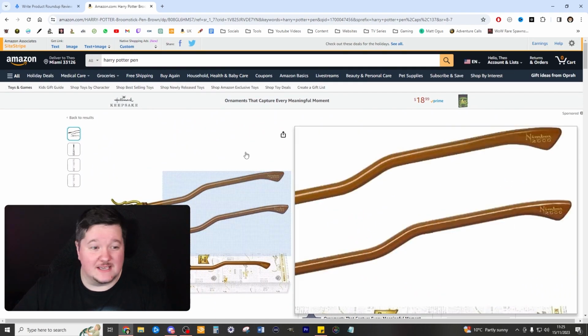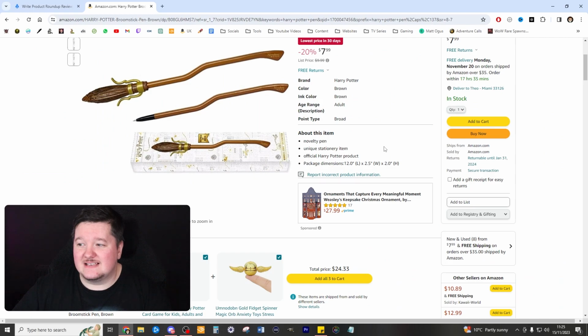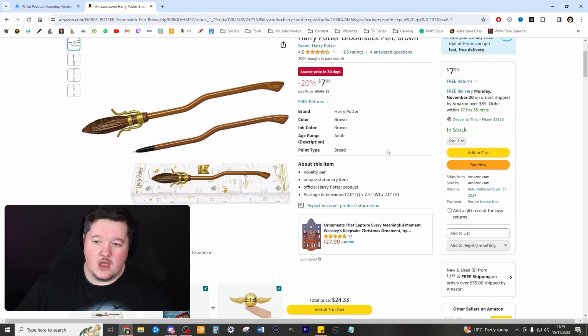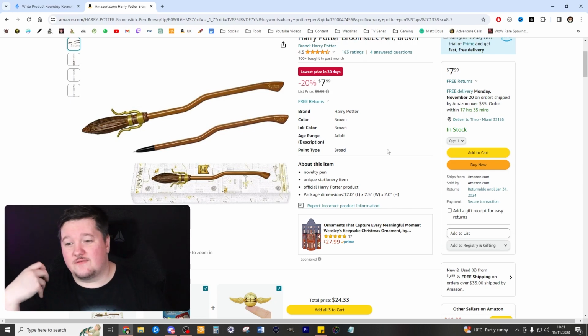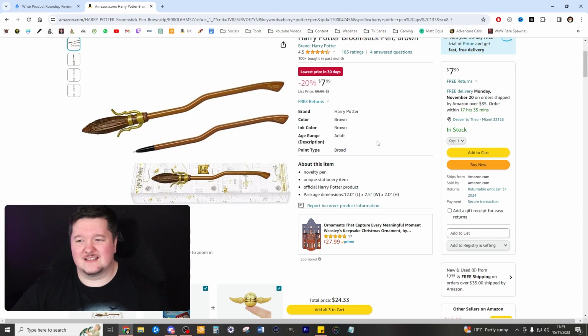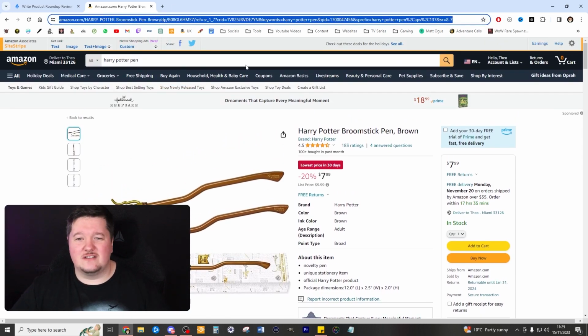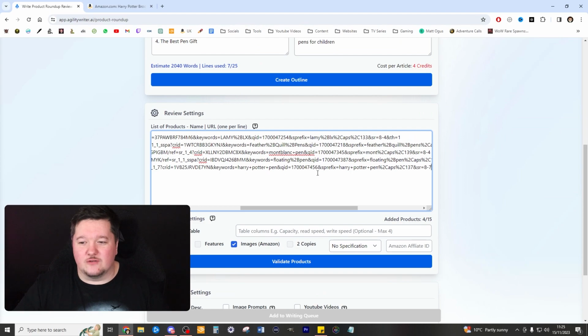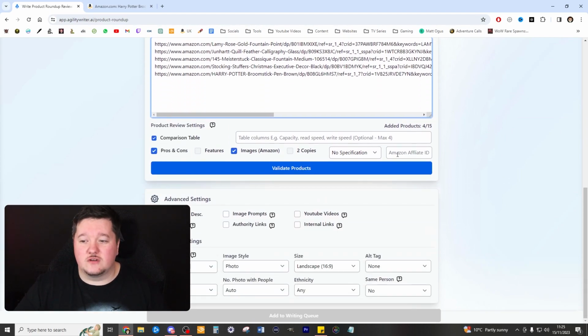It's a very basic one, but a lot of the times this isn't a matter of just selling the most high priced things. It's a matter of getting that affiliate click. They buy a pen, but what else do they buy when they're on Amazon? They buy a load of different things. So let's add this in. A lot of the times I've had sales where I've got the click from a pen and then suddenly they bought a $100 thing and I've got a bit of a commission from that as a result. So we're going to stick that in. We've now got 5 products. We are good to go.